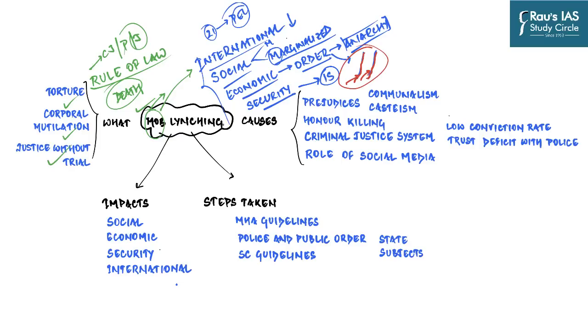Apart from that, when the cases of mob lynching go unpunished, they create problems for law and order as well, because obviously it reduces the authority of the police to act, and it sows the seed of enmity which can become a reason for further instability, leading a law and order problem to become a public order problem. And so it is important for us to dwell into the causes as well.